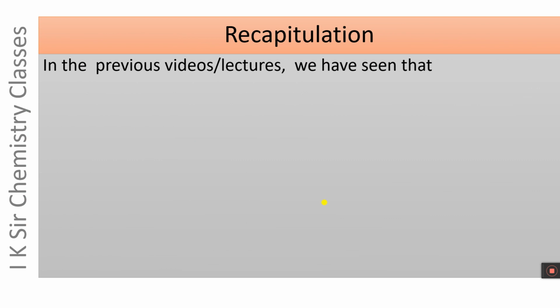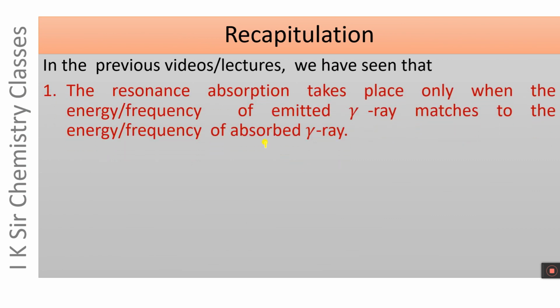In the previous videos, we have seen that resonance absorption takes place only when the energy or frequency of emitted gamma ray matches the energy or frequency of absorbed gamma ray.